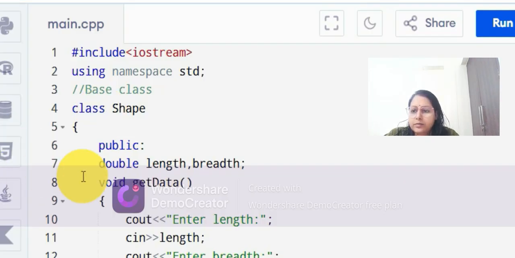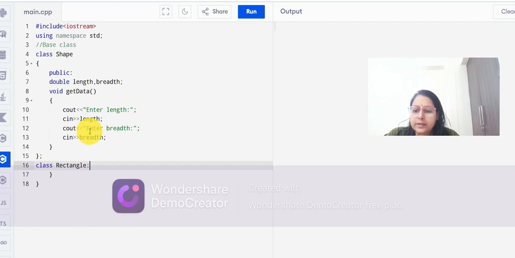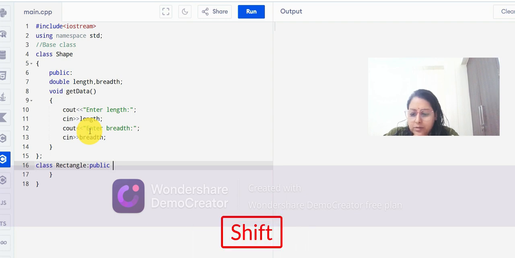Properties means the data members and member functions, both will be automatically derived inside the child class rectangle. For that we have used colon over here, and then we will write public and our base class, that is the parent class.